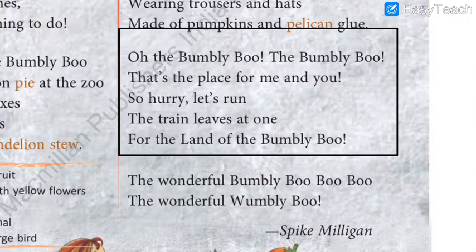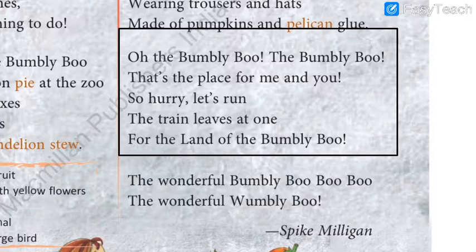So students, I must say that if you want to go to the land of bumbly boo, just be very careful, because there even the human beings are like animals, because there no normal human beings are seen. As you saw in the pictures, there are red, white, blue color monsters. So hurry, let's run. The train leaves at 1. So students, are you ready to go to the land of bumbly boo?